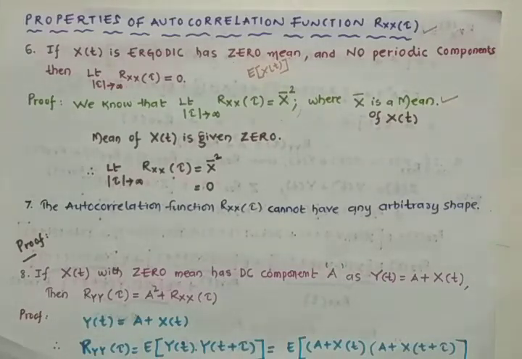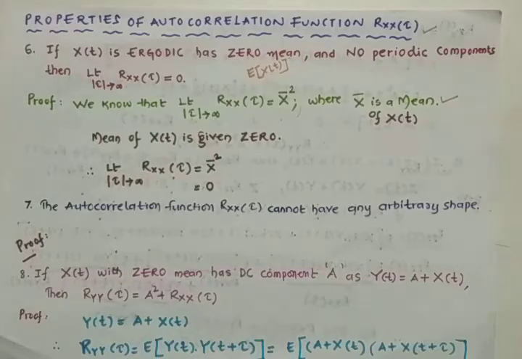This is very clear, because we have already discussed it earlier. In the second property, the autocorrelation function of a random process x of t will be maximum at the origin only.